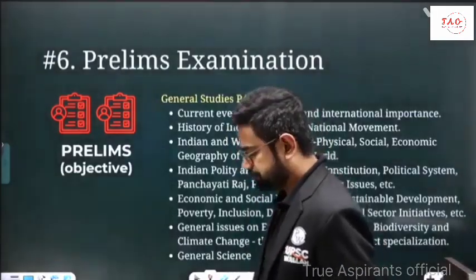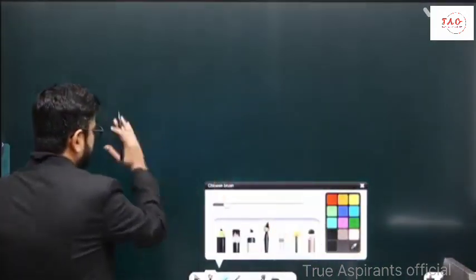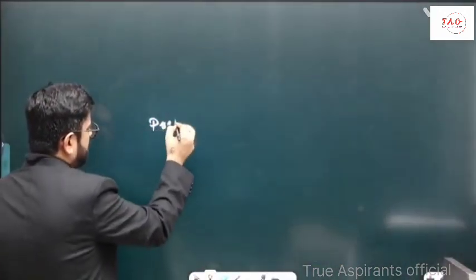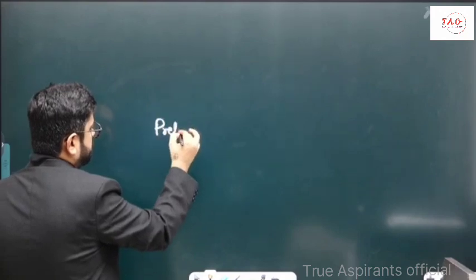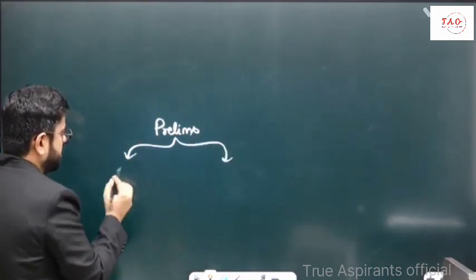So prelims exam has 2 papers. One is General Studies 1.